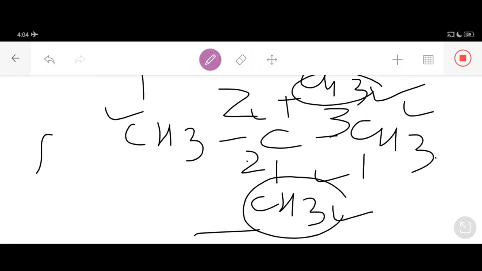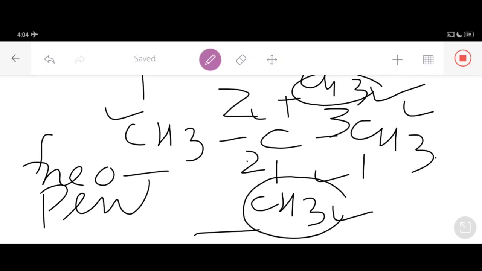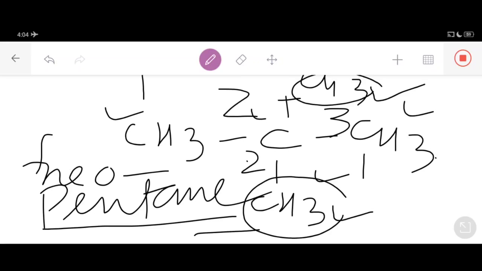The common name as far as this compound is concerned is neopentane. So the IUPAC name for this compound is 2,2-dimethylpropane, and the common name is neopentane. So this was the second example as far as IUPAC nomenclature of carbon compounds is concerned, my dear students. Let's discuss some more examples.